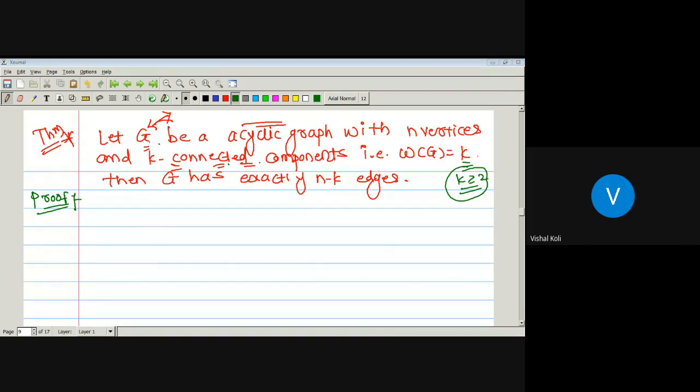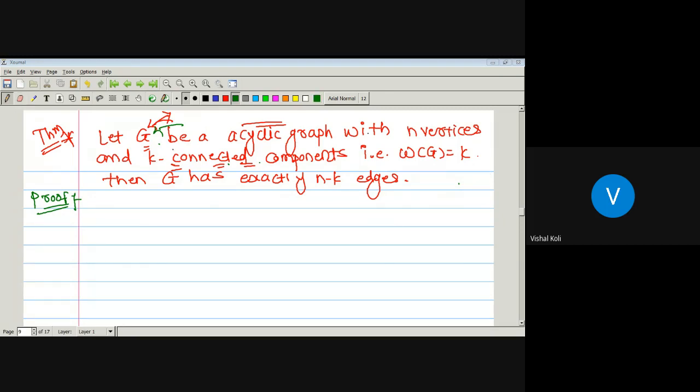Since for a tree we require graph G to be a connected graph. So whenever k is greater or equal to 2, then the given graph G is not a connected graph, and for that case, G is never a tree. Is it clear up to here? Yes, sir. What is the other possibility? k can be 1. If k is 1, then what will it be?